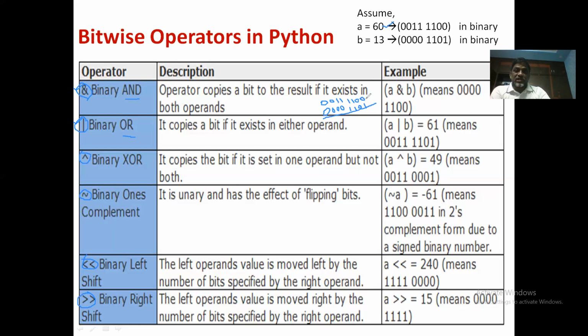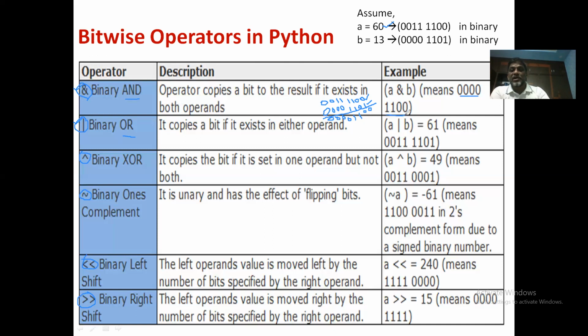So what are the bits at corresponding position? The first one, 0 and 1, these two. So this 0 and 1 is going to be 0. It's a simple multiplication. 0 and 0 is going to be 0. 1 and 1 is going to be 1. 1 and 1 is going to be 1. 1 and 0 is 0. 1 and 0 is 0. 0 and 0 is 0. And 0 and 0 is 0. So it is 4 zeros, 1 1 0 0. This is the answer, 4 zeros, 1 1 0 0.